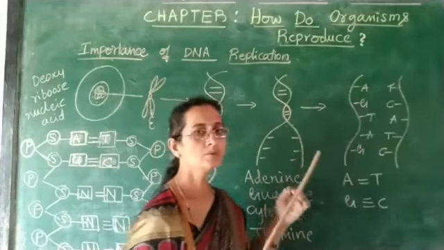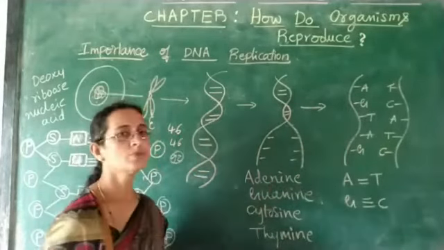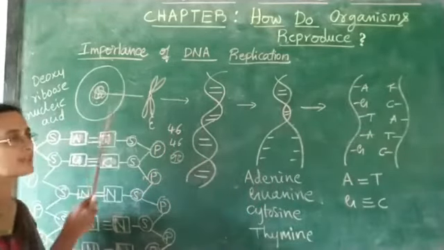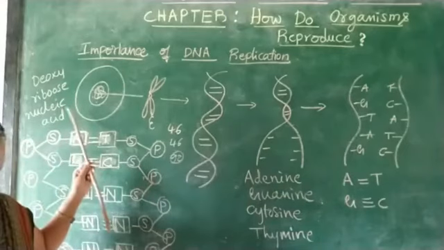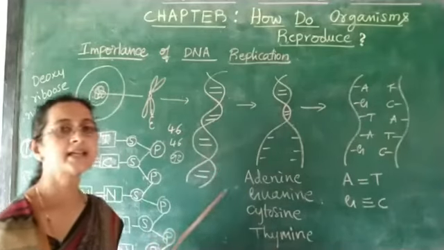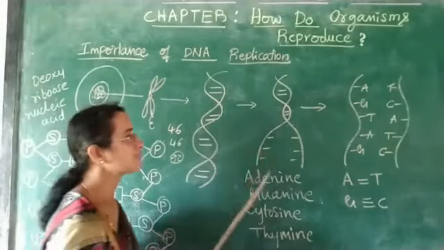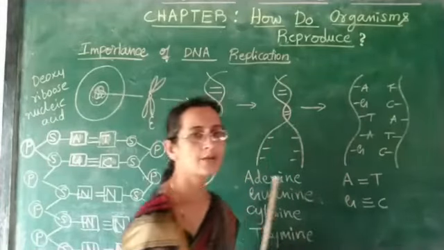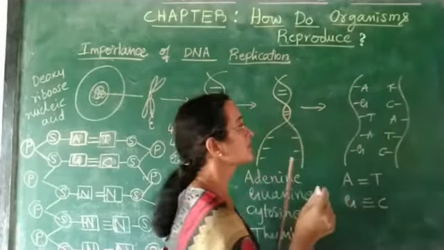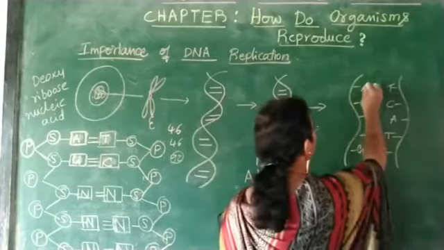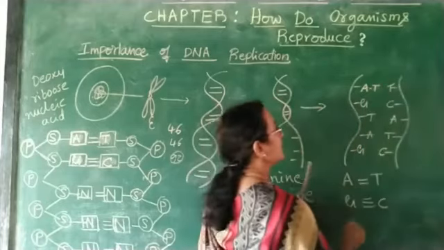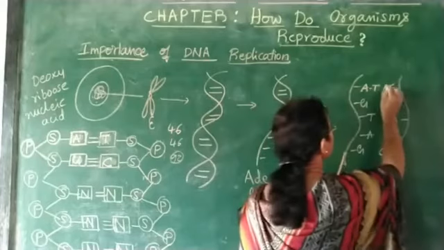See what happens now. There will be synthesis of some more nitrogen bases. Inside the cytoplasm, as the cell is getting divided, protein synthesis takes place. These nitrogen bases will be synthesized with the help of ribosomes. For the nitrogen base A, another T is formed, and for this T another A is formed.